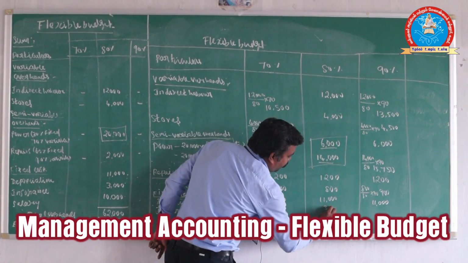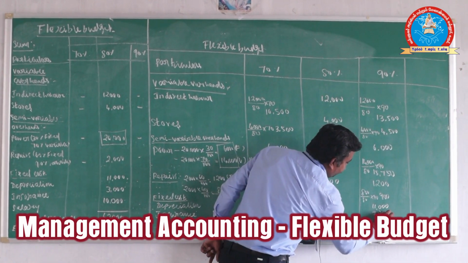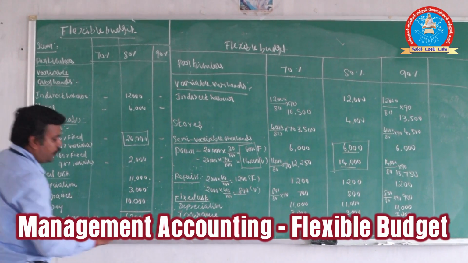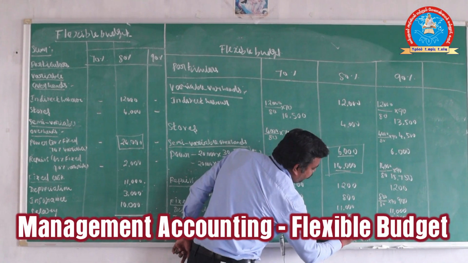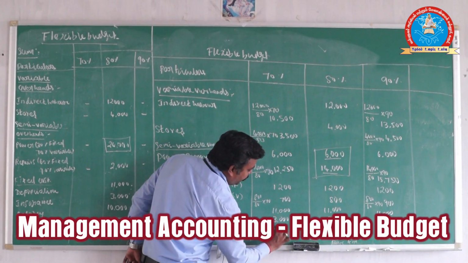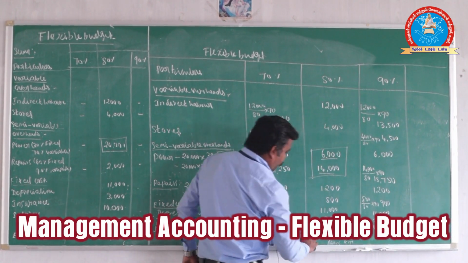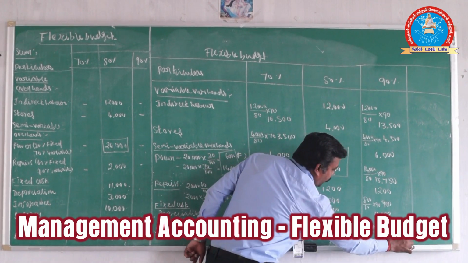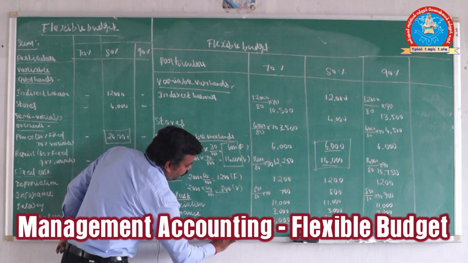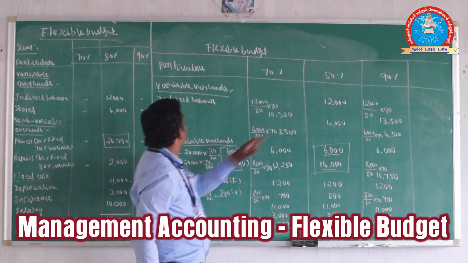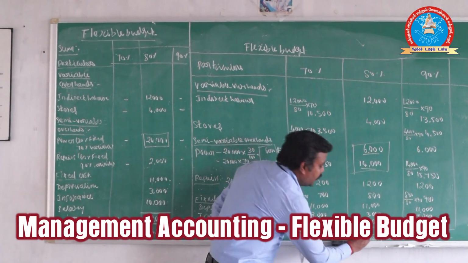So 3,000 is constant for all the levels. Here also you can put 3,000, 3,000. Next one, salary, 10,000. So 10,000 is constant for all the levels: 10,000, 10,000. Now we can put the total cost, that is total overheads. For 80%, they gave the total overheads as 62,000. The same value will come for 80%: 62,000.